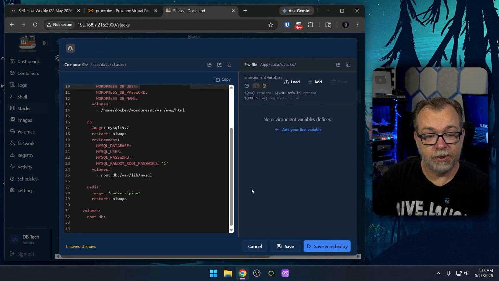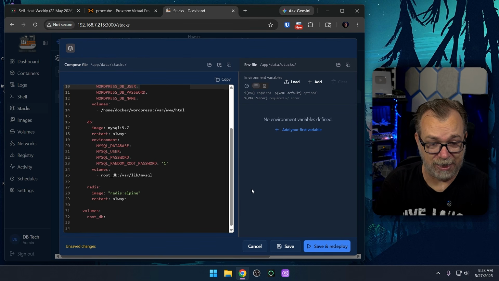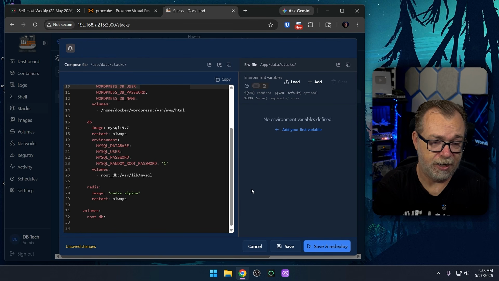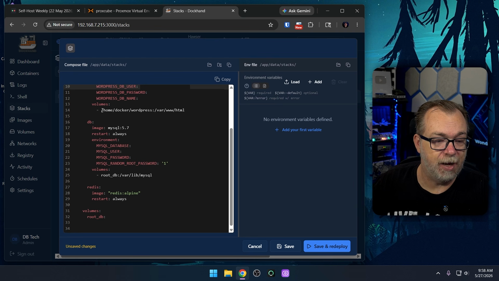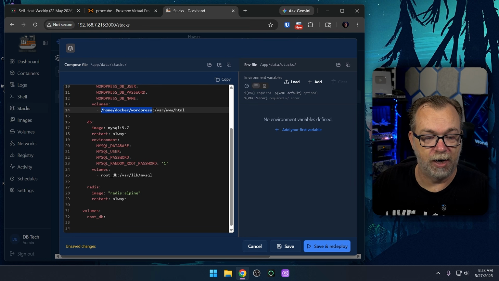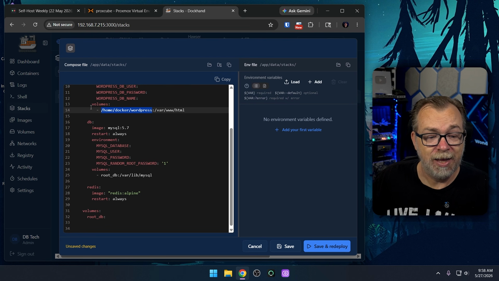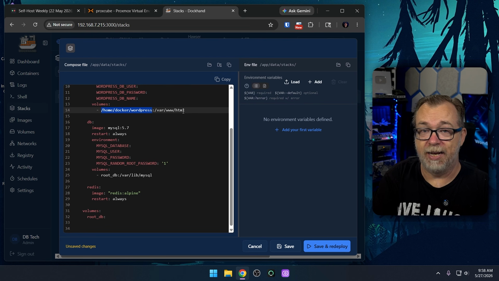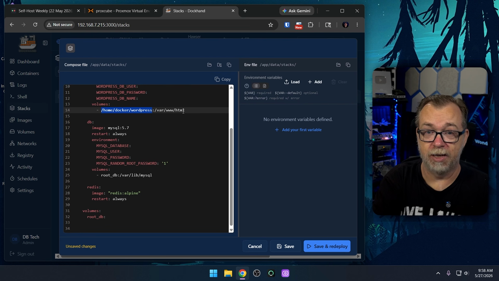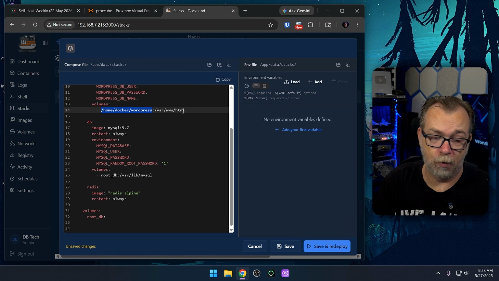So I want to take a quick second here to show you a compose that has both a Docker volume and a mapped volume in it, so we can look at both of those and understand what to look for and how to fix it. This is a Docker compose for a WordPress instance that I've imported into Dockhand. Part of this has a mapped volume in home docker/WordPress for the var www HTML folder mapped inside. That's not going to cause you any issues when you import this via Dockhand. This will just go off without a hitch. You'll be good to go.